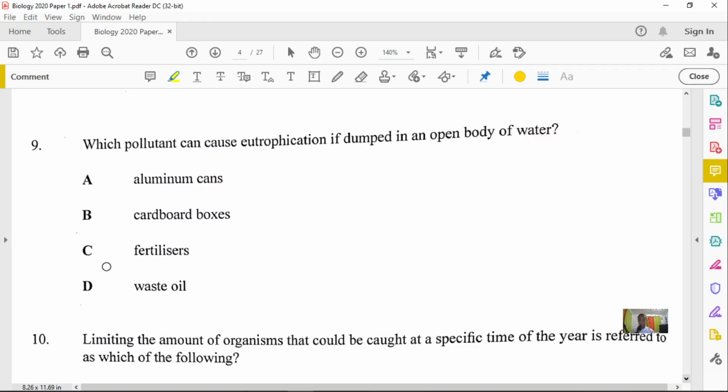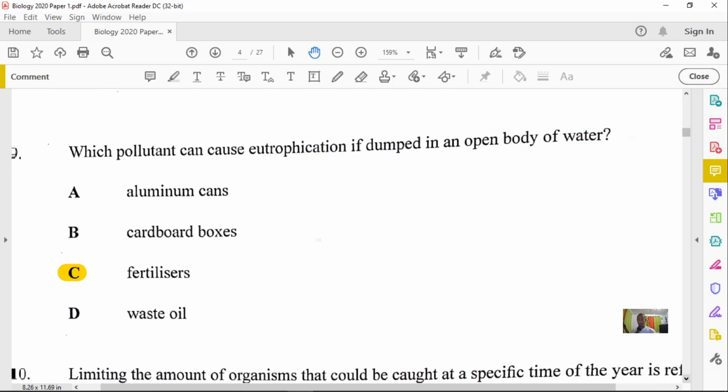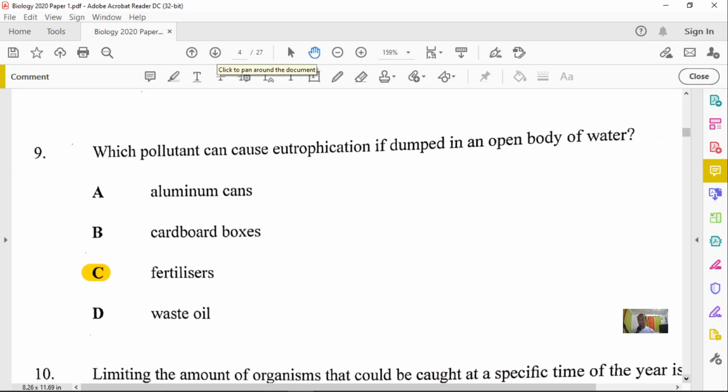Cardboard boxes cannot be. And of course, the option here has to be fertilizers, because fertilizers will add nutrients to water bodies. And what that will cause is algae to grow really fast and rapidly. That process is called algal blooming. So eutrophication is the excess growth of algae in the water because of dissolved nutrients. So that will be our only option right there for question number 9.